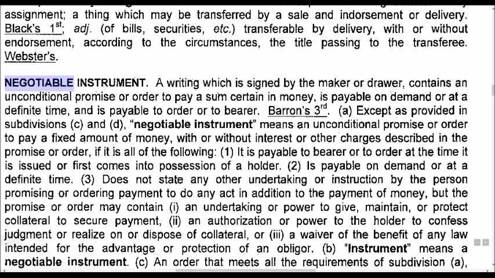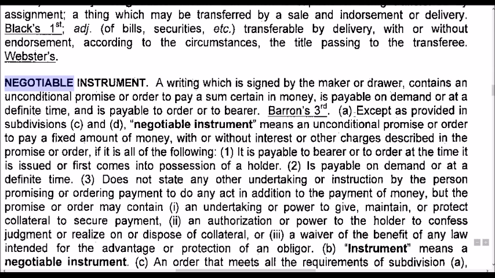Negotiable instrument: a writing which is signed by the maker or drawer, contains an unconditional promise or order to pay a sum certain in money, is payable on demand or at a definite time, and is payable in order or to bearer.